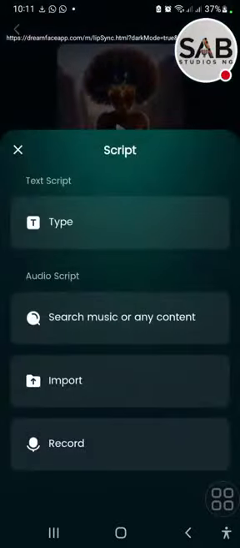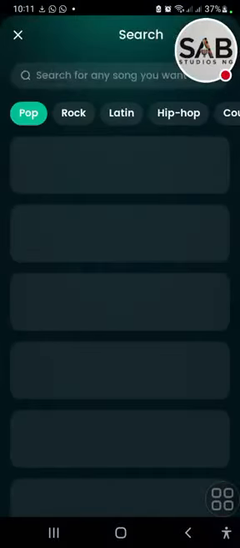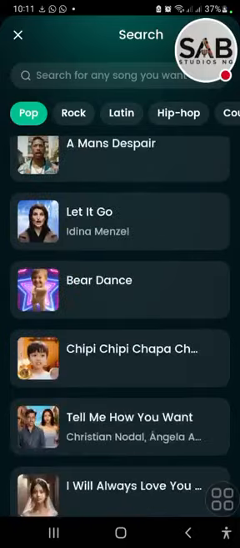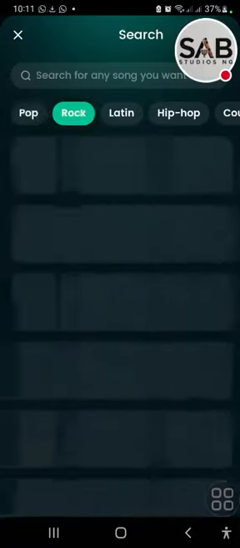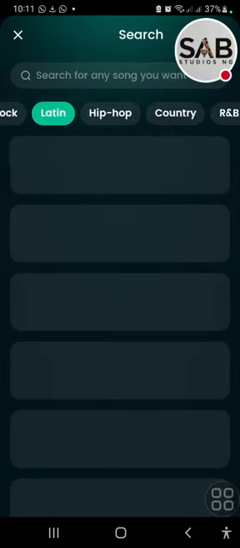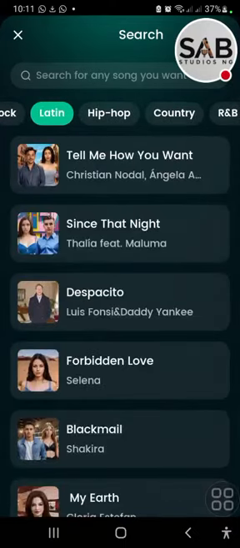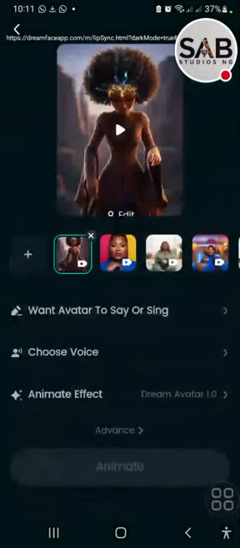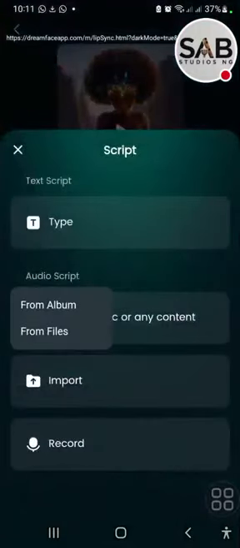Okay. The second one is search music or content. So Dreamface already has different types of music here. Just in case you want to play around with it, you can get pop, rock, Latin, hip hop, whatever. Whatever you click here, that is what your character will do or sing. Okay, so when you click here again, you go to import. You can import your sound from album or files. You already have that sound in your phone or your device, right? Maybe it's a song, maybe it's a motivational speech, maybe it is even your own voice, whatever you want. That is what you put here. Select it from your album or your files.